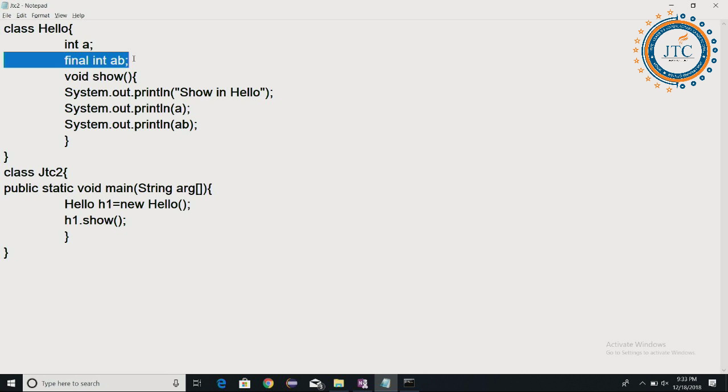The variable AB which is there, we must initialize the final variable AB. If we are not initializing these values, a final variable must be initialized before the use. Before the use, I am saying, it must be initialized. So here it's a final variable, and it's an important fresher level interview question, what could be the value.